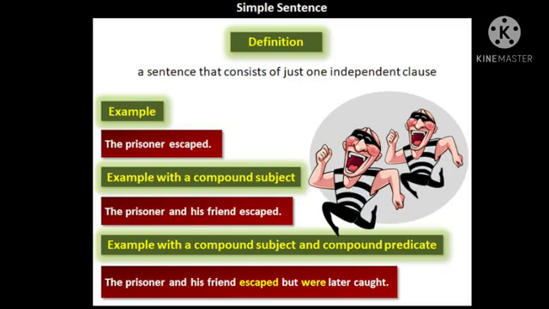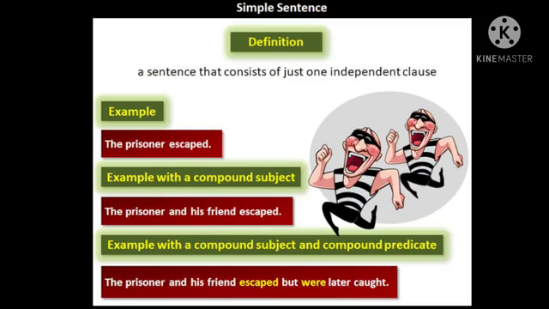Then we can see, the prisoner and his friend escaped. There we can see some more addition, but still it is an independent clause and it is a simple sentence. Then we can see another example. The prisoner and his friend escaped but were later caught. There we can see two actions. The prisoner and his friend escaped, then they were caught. This is also a type of simple sentence.